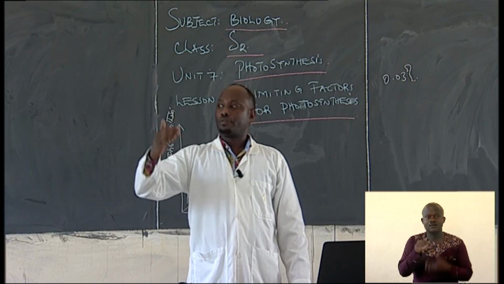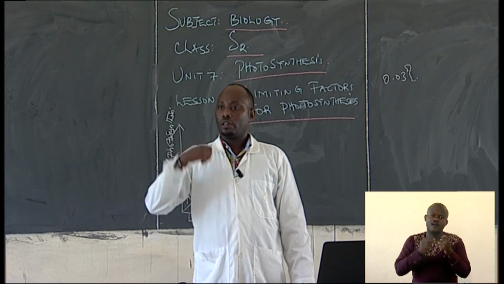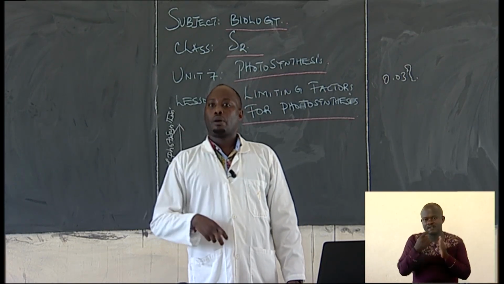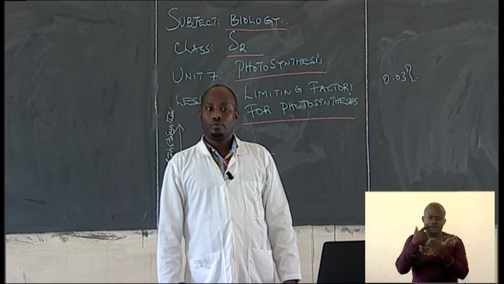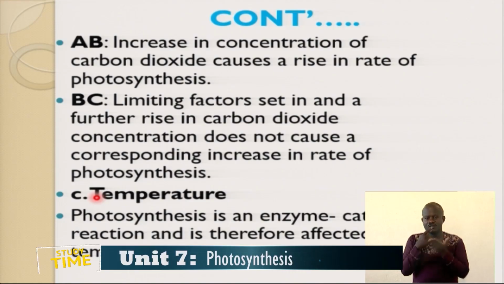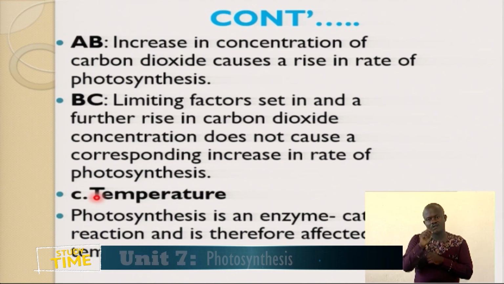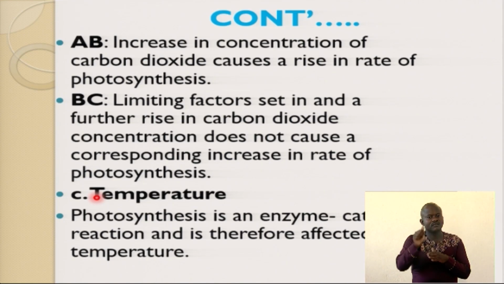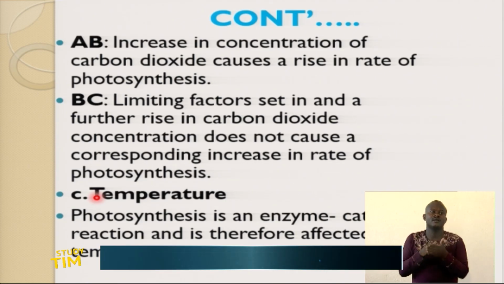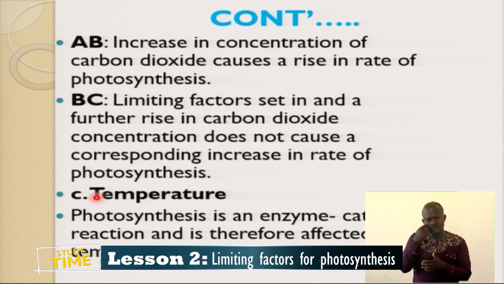Or once the temperature is very low, what happens? The enzymes are going to become inactive. So temperature can also be a limiting factor for photosynthesis. I think everybody can understand that. So photosynthesis is an enzyme-catalyzed reaction. There are a number of enzymes that catalyze the process of photosynthesis, and it is therefore affected by temperature, because most enzymes are protein in nature.